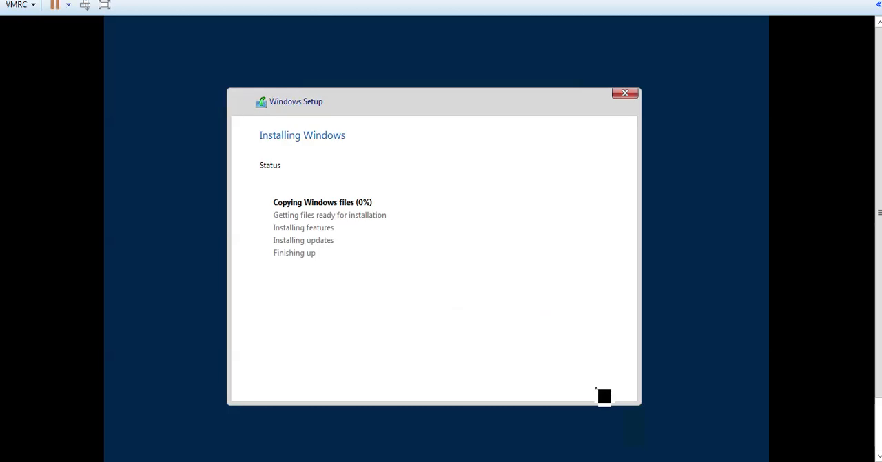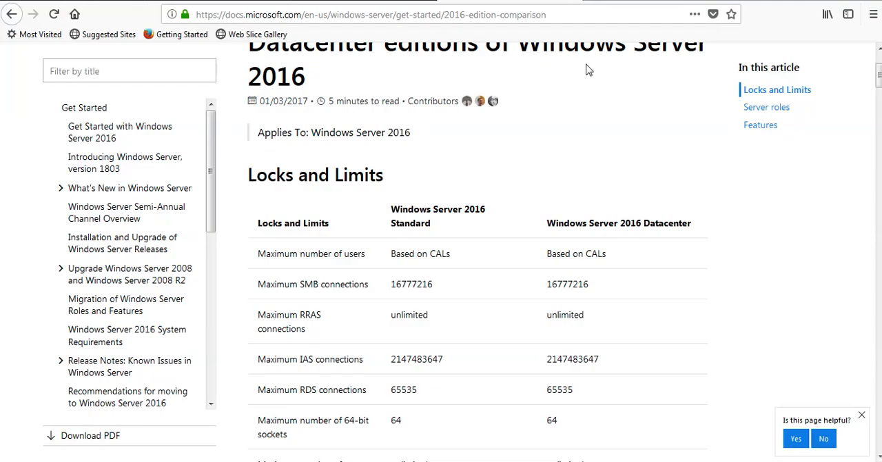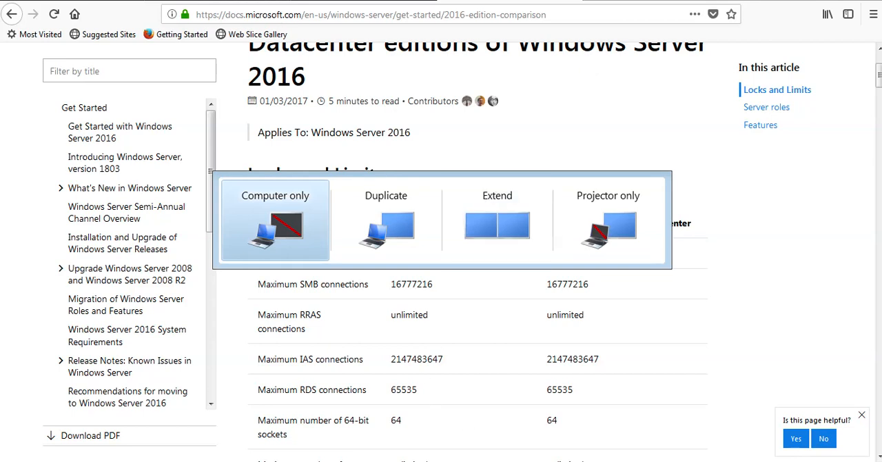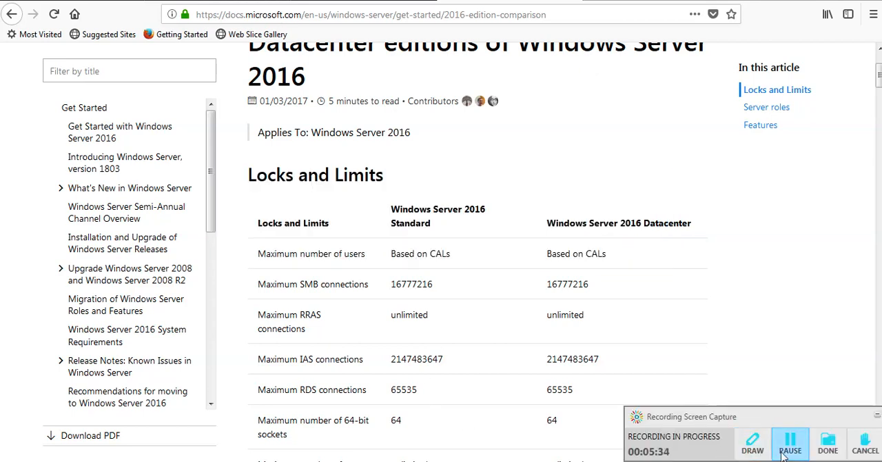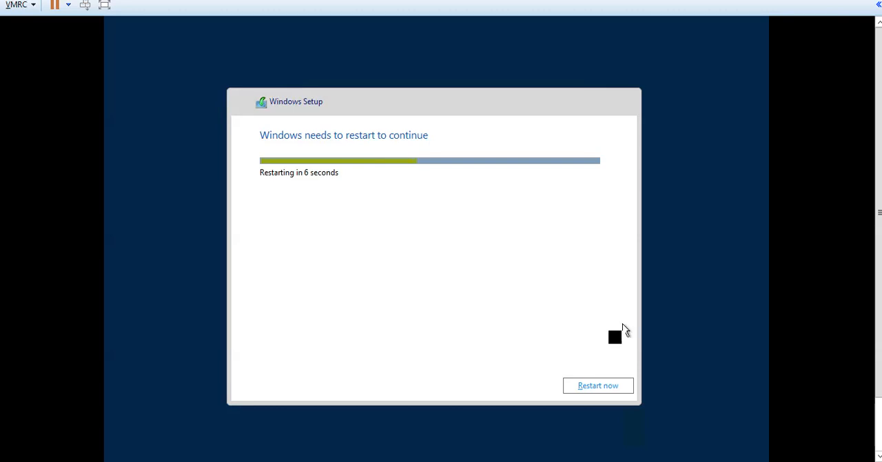It's copying the Windows files, getting the files ready for installation. It will take time, so for the time being I am pausing the video. Installation has been completed. I am restarting the system now. It will restart several times to finish up the installation, so we have to wait for that.